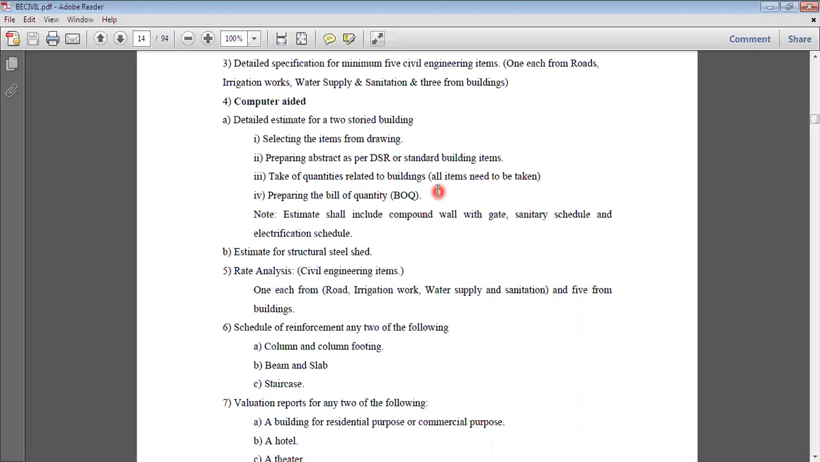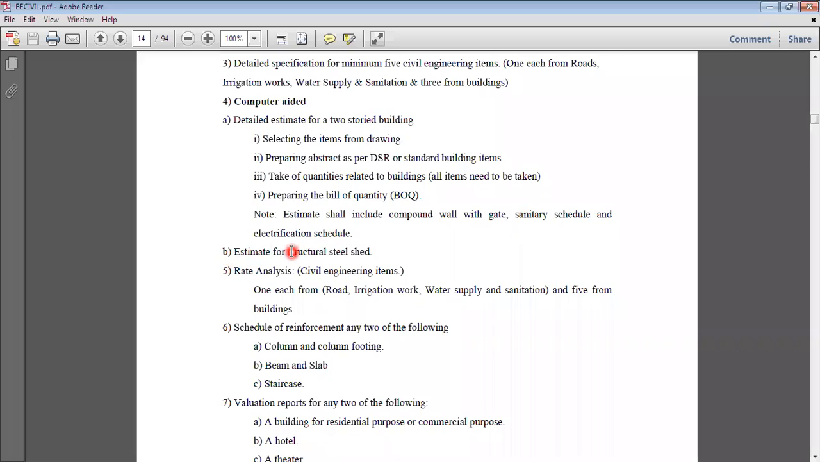Okay, now BOQ is what? Again I will describe it in detail. Then the estimate shall include compound wall with gate. Now as you are going for a G+1 structure, definitely you are going to make a compound for your structure. So compound wall details with gate, then sanitary schedule and electrification schedule. Everything you have to include in that.